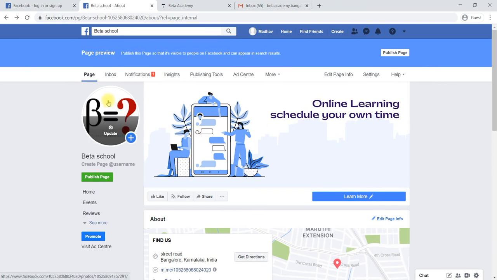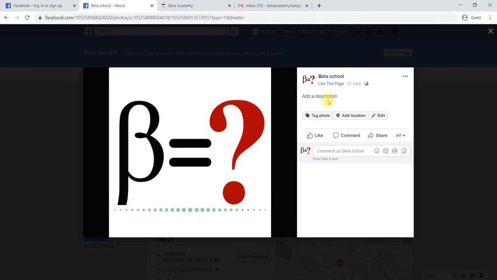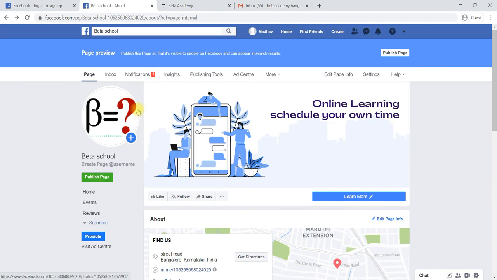Similarly, you can add a description to your profile picture also. Select that profile picture and add a description. Like this we can add a description to any photo you have used. That is the one thing.